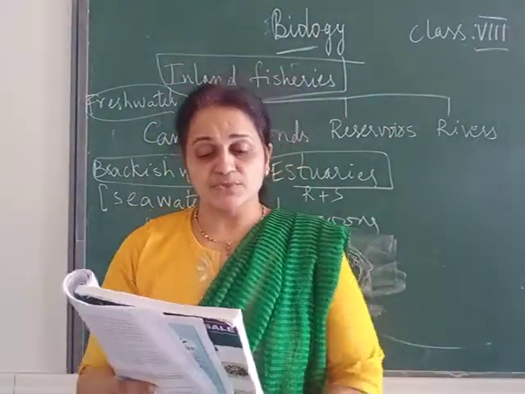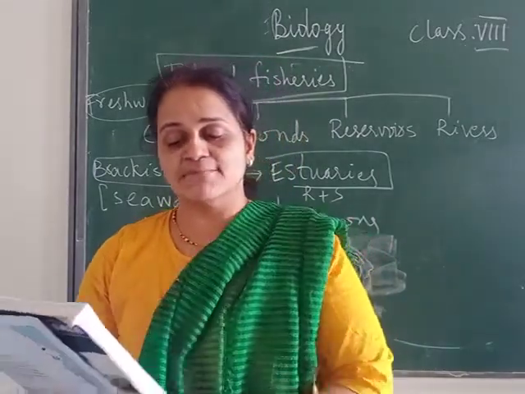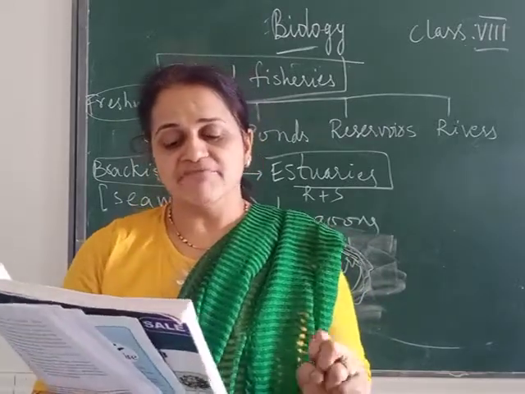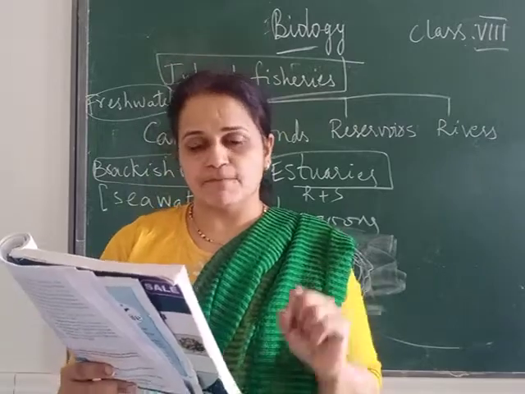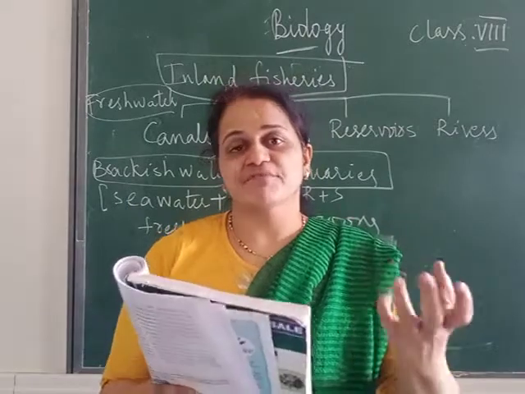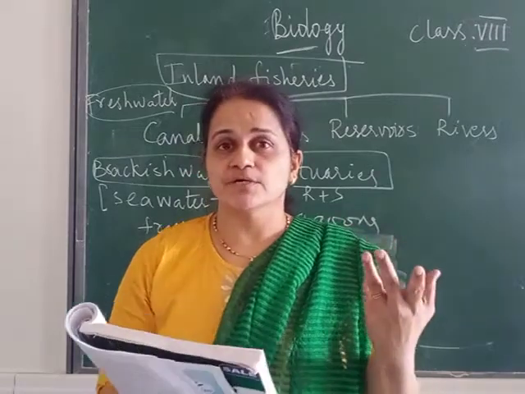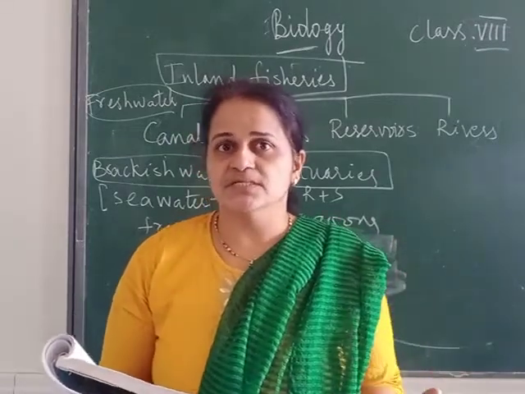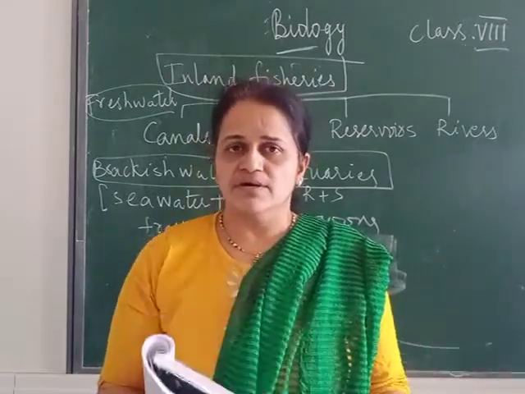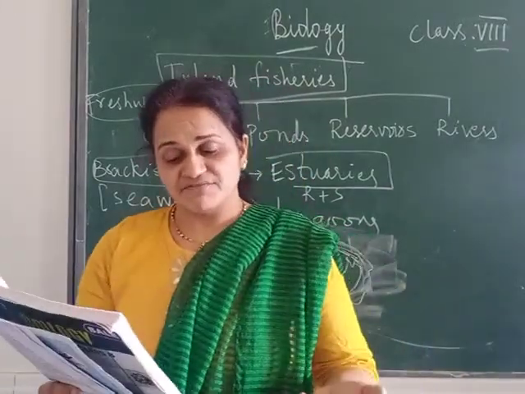Now come to page number 154, figure 19. You can see fishing done in a pond. That is a fish pond. Generally farmers rear only one type of fish or prawns. Yesterday we talked about the different animal sources we get from water: fish, prawns, crabs, lobsters. These are economically important products coming from the river or especially the sea. These are all seafoods. But here you can do it for either fish or prawns.